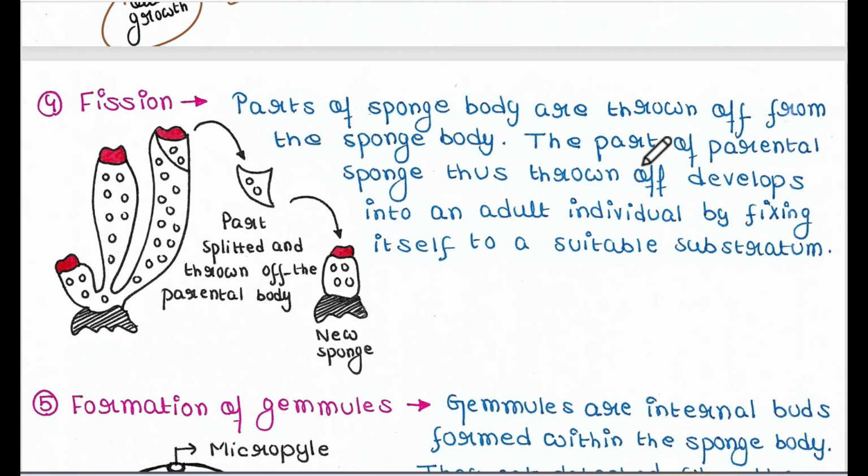Next type is fission. So parts of the sponge body are thrown off from the sponge body, just like this part is thrown off, and the part of the parental sponge thus thrown off develops into an adult individual by fixing itself to a suitable substratum. So once this part is broken down and thrown off, it will be fixed like this with the substratum and it will form the new sponge body.